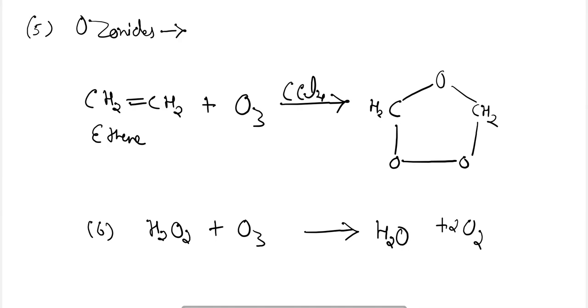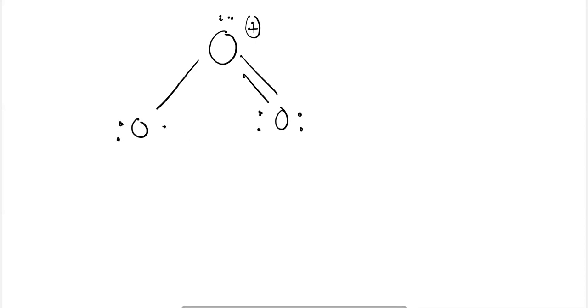What is the structure of ozone? The structure of ozone is a conjugated structure. One oxygen with a lone pair and a positive charge is bonded with two other oxygens having two lone pairs, while one oxygen has a coordinate bond with that particular oxygen. Due to this coordinate bond, the central oxygen atom has a positive charge. The negative charge is possessed by one of the single bonded oxygen atoms.